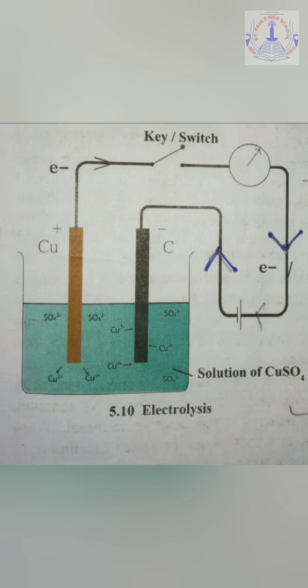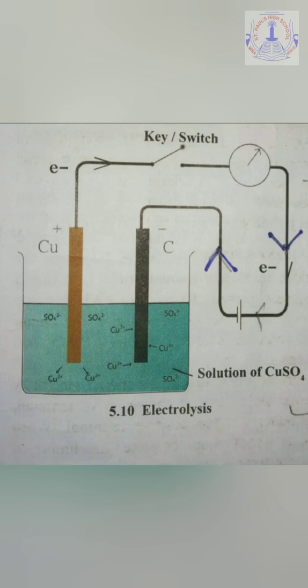Now, as we all can see very clearly in the diagram, the positive electrode, that is the copper anode, is connected to the positive terminal of the cell, and the negative cathode, which is made up of carbon, is connected to the negative terminal of a cell.